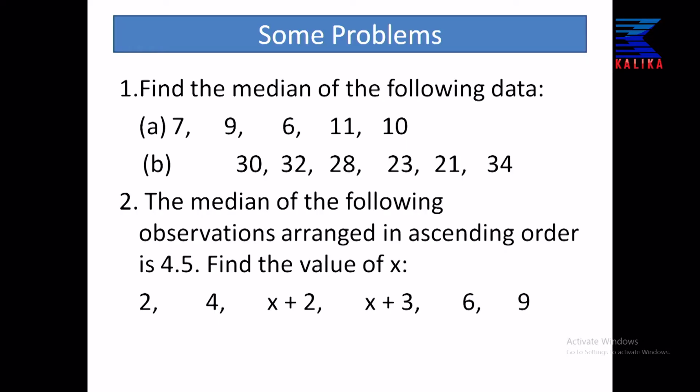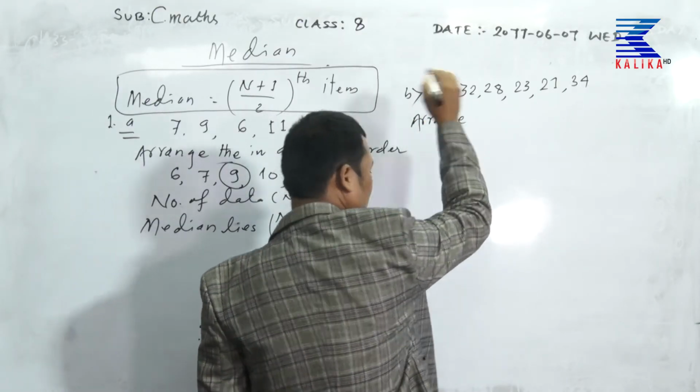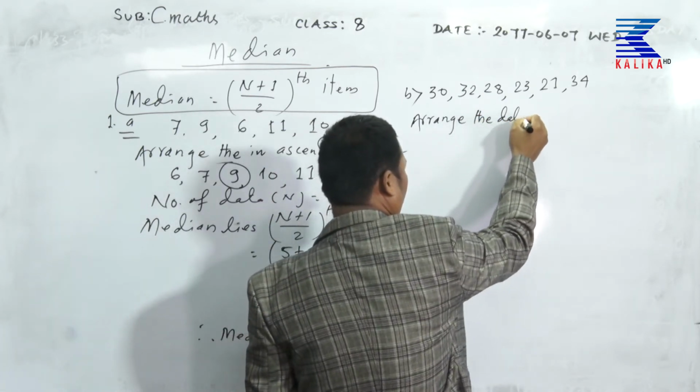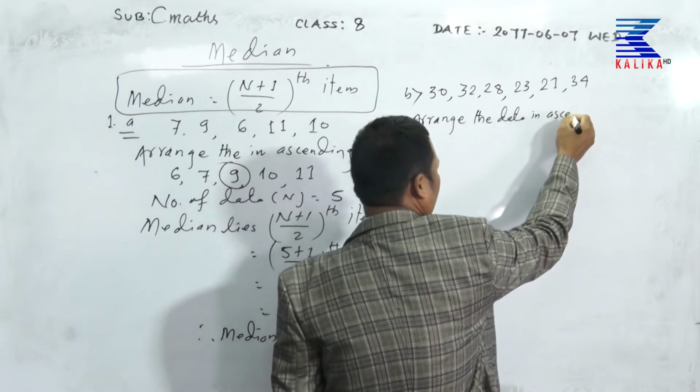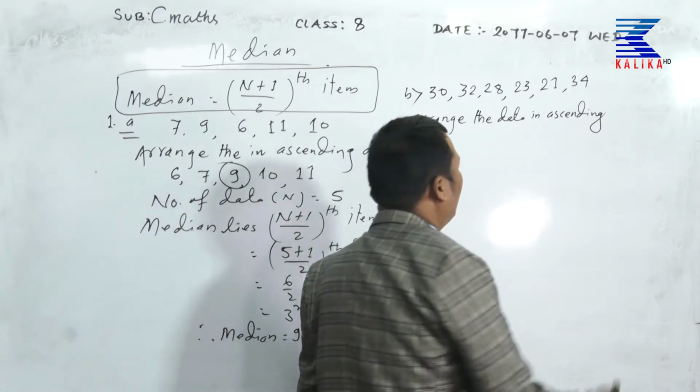And next question please, number B. What is the question here? 30, 32, 28, 23, 21, and next 34. Arrange the data in ascending order.